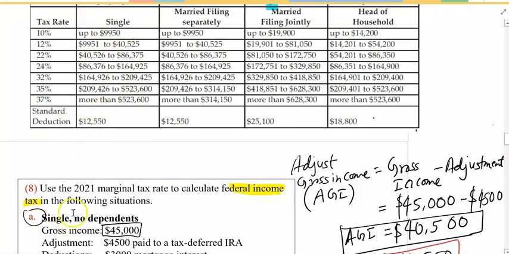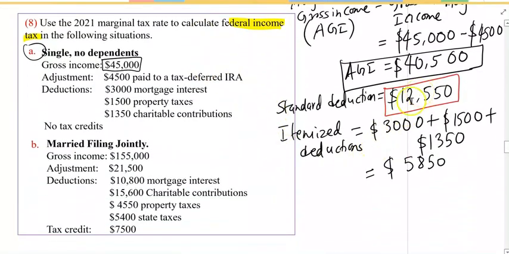Okay, this is the standard deduction, 12,550 from the table here. Say for the single, you have this standard deduction, but itemized deduction is the deduction that is given in these questions altogether, gives you itemized, which is 5,850. Since this is higher, use this to find taxable income.